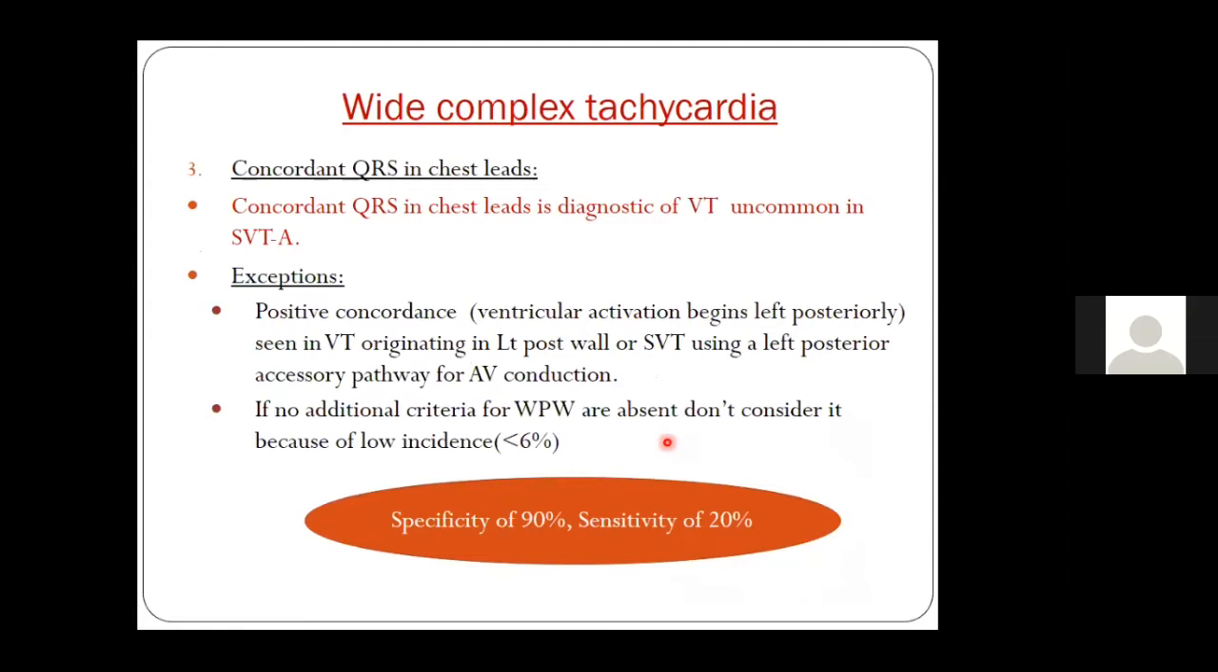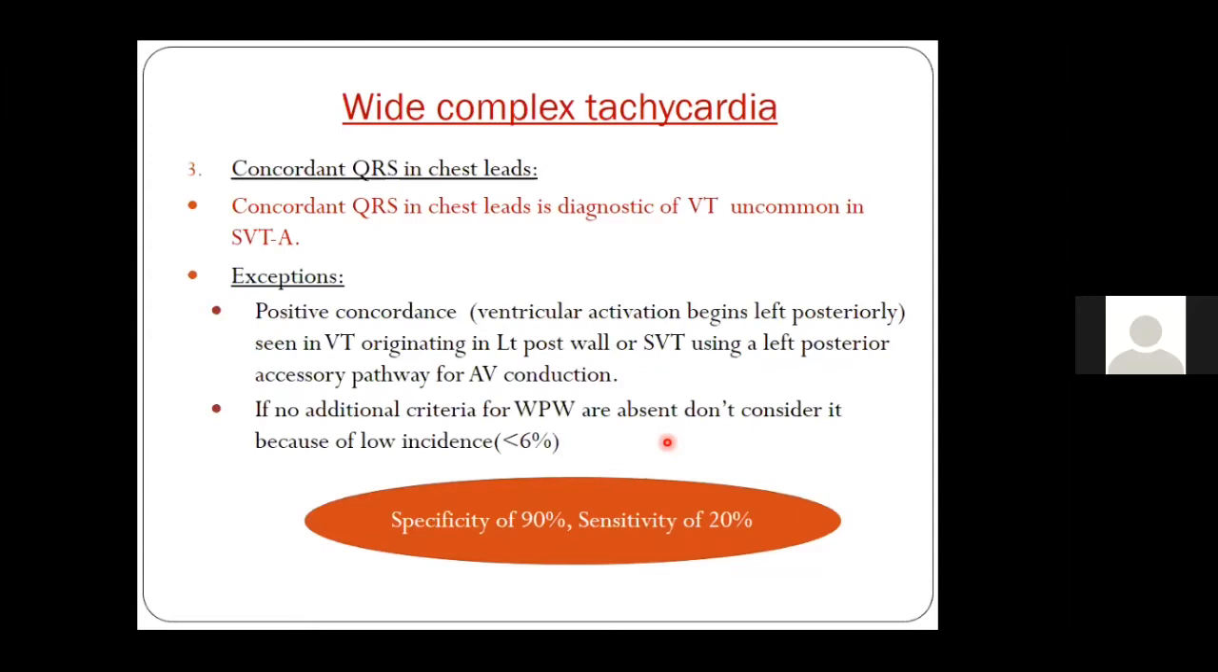We know that a positive or a negative concordance means it should be all positive or all negative. That means there should be no RS pattern, that is, R and S waves should not be there in any of the leads. If that is the case, you are more likely dealing with ventricular tachycardia. However, positive concordance is more common than negative concordance.